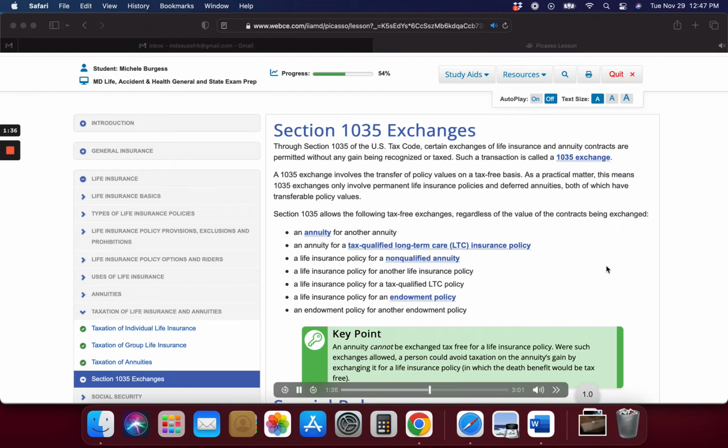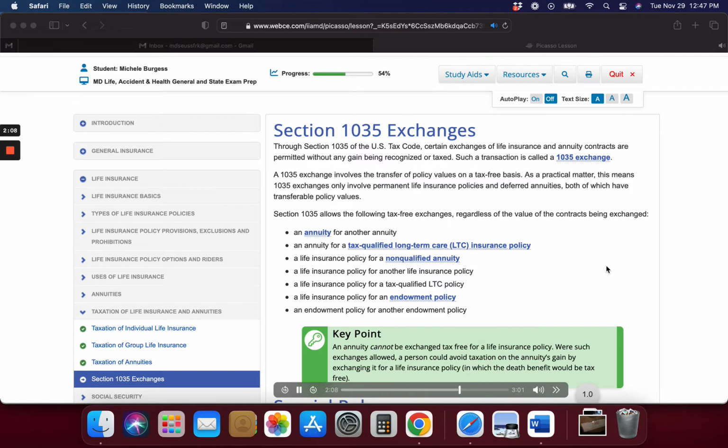New policies retain the tax character of the exchanged policy. A modified endowment contract, MEC, exchanged for a new life insurance policy will result in the new policy being a MEC. A non-qualified annuity can only be exchanged for another non-qualified annuity, but not for a qualified annuity, which can only be exchanged with another qualified annuity. In an exchange of endowment policies, the maturity date of the new policy can be no later than the maturity date of the original policy.